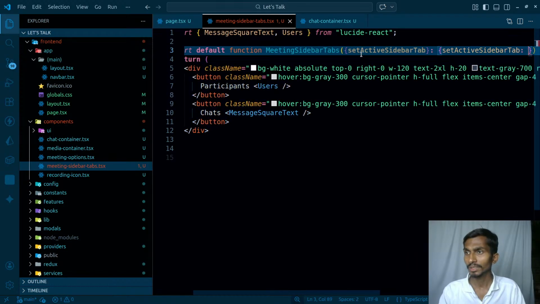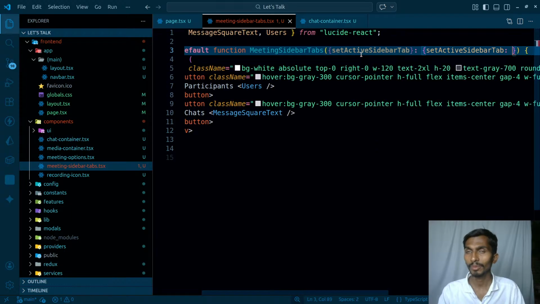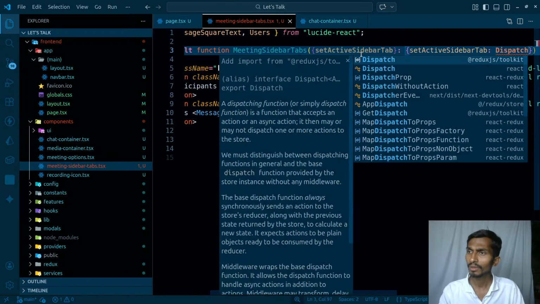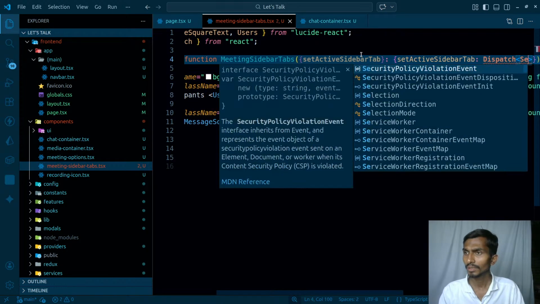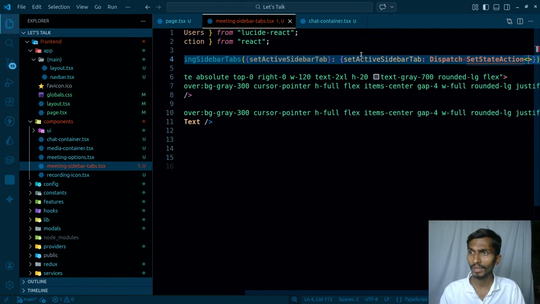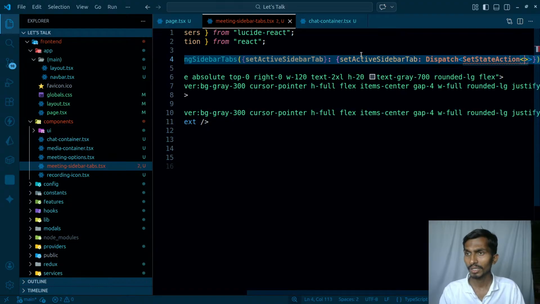So the type of the setter is going to be Dispatch from React, then SetStateAction. Wow, I remember this. And this is actually going to be taking what?